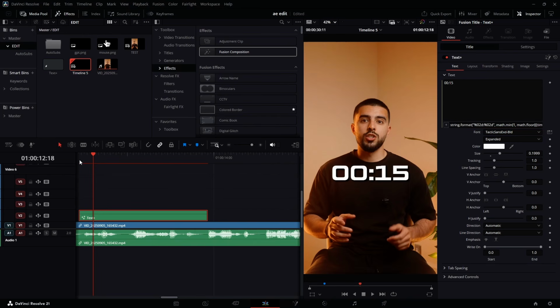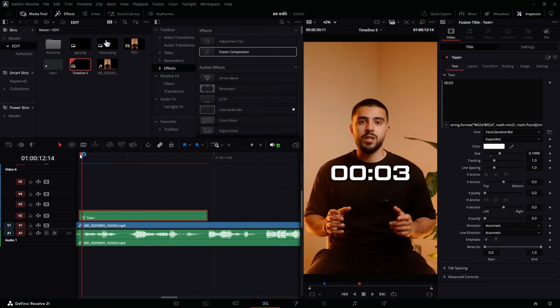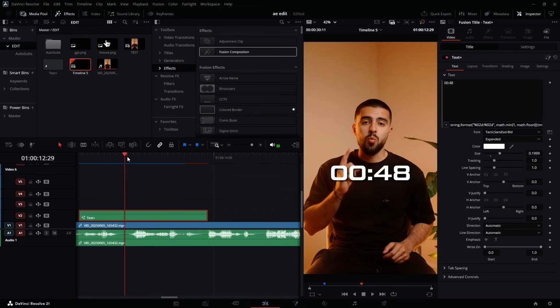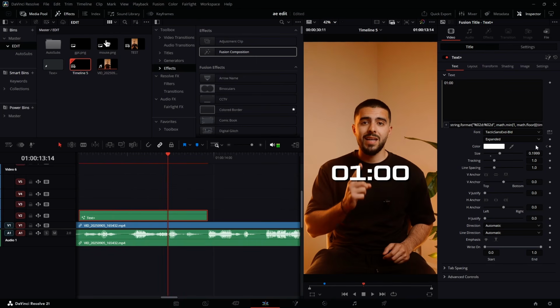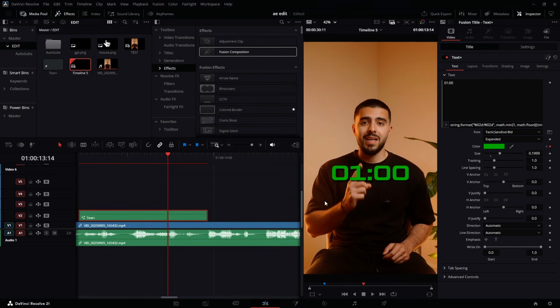Yes. Now if you look at it, if I play it now, in just 1 second. Yes, in just 1 second. So that by the time he's saying 1 second, we already have it at 1 second. Now come here and hit the keyframe here. Now go to 1 and come here and you can change the color to a green color. Can't quite remember what the green color was here, but this one works very fine.